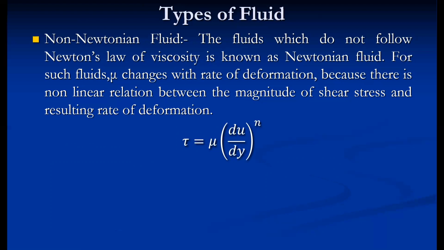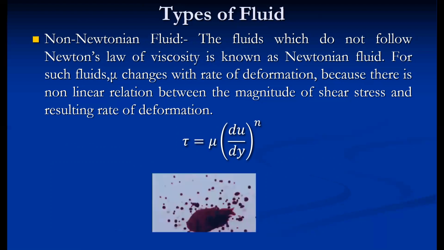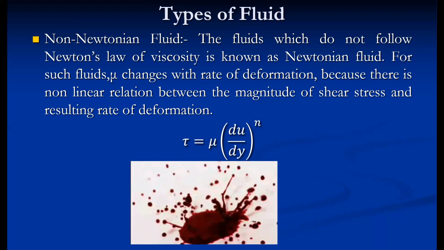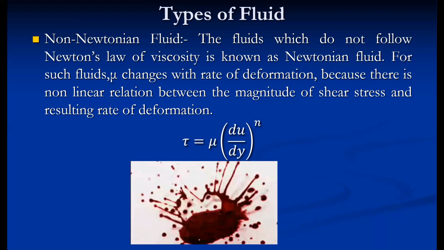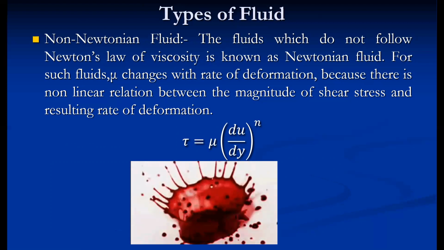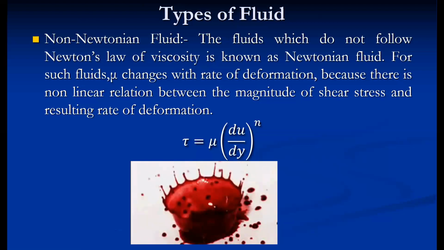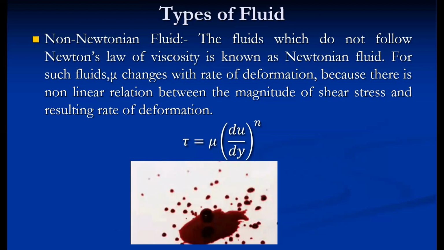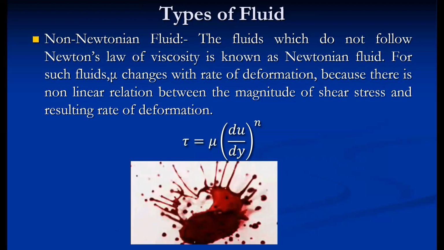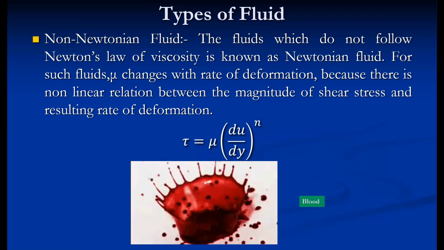Again, based on the values of n, the types of fluids can be described in different ways. Non-Newtonian fluid is further classified based on the value of n, where n may be less than 1 or greater than 1.